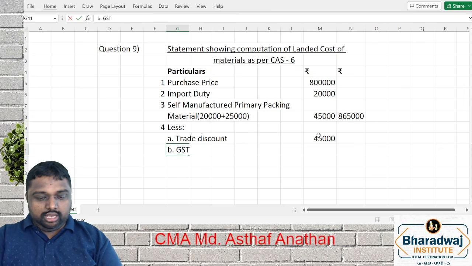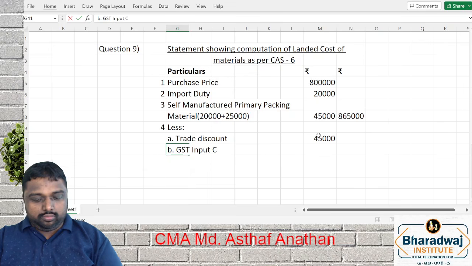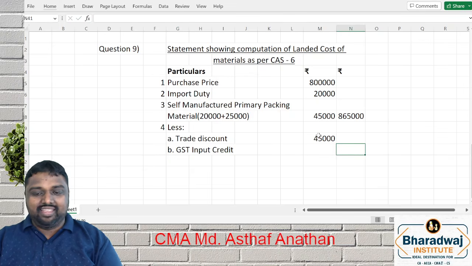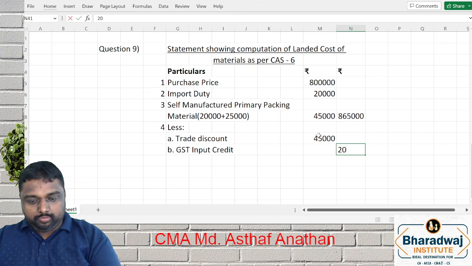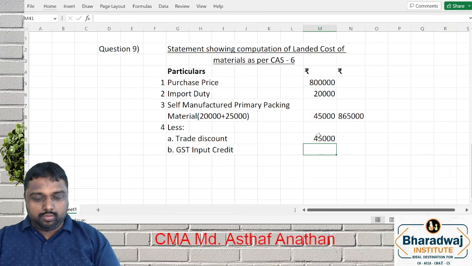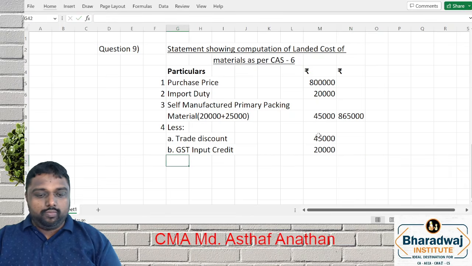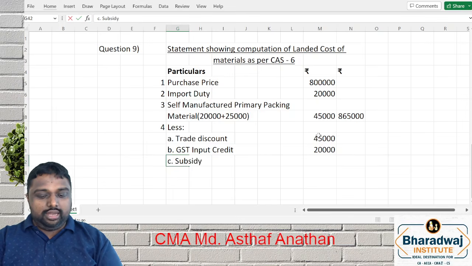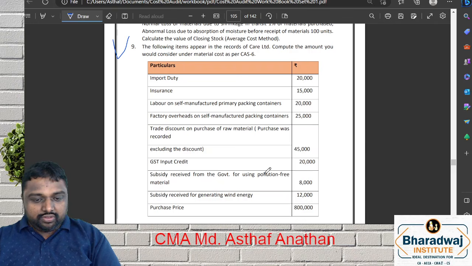Next, GST input credit. What is the amount? The next is subsidy. Subsidy, unnecessarily they are confusing you with breakup and all. If subsidy relates to material, that will be taken. What is the first item? Subsidy because of pollution-free material.